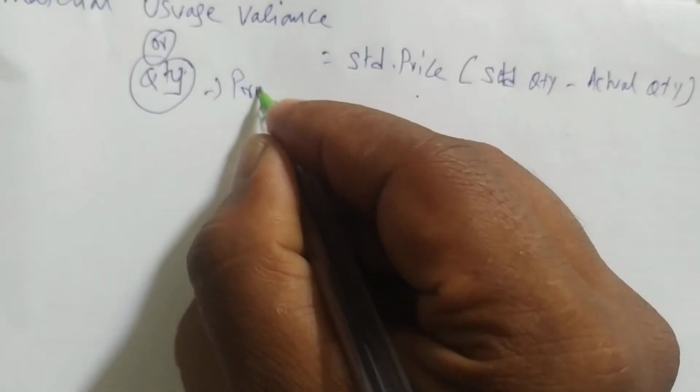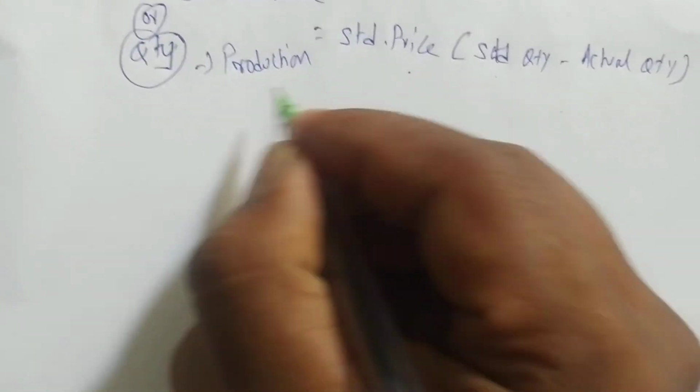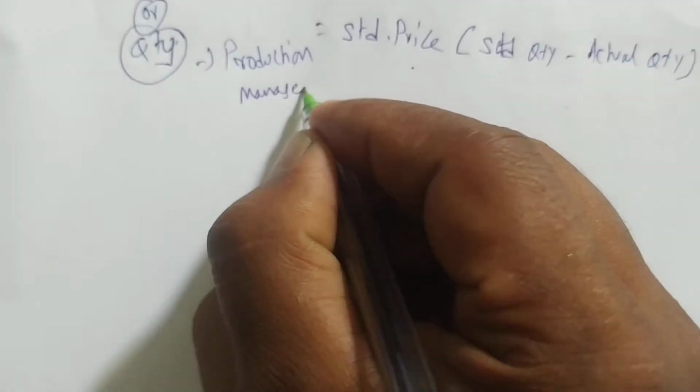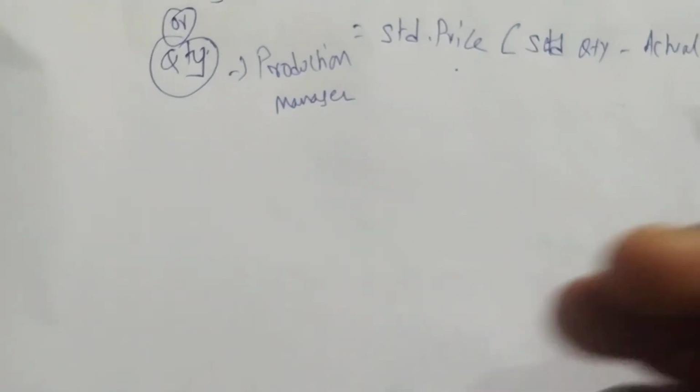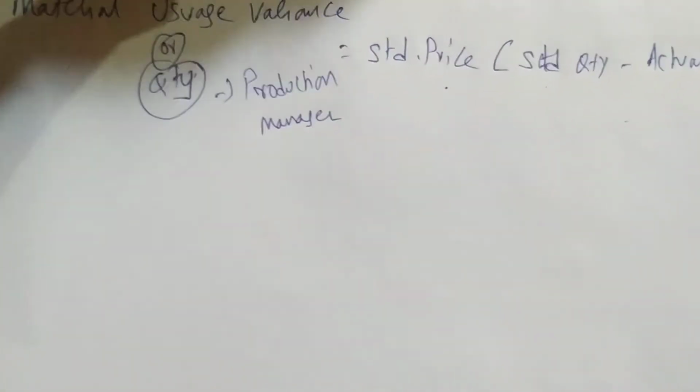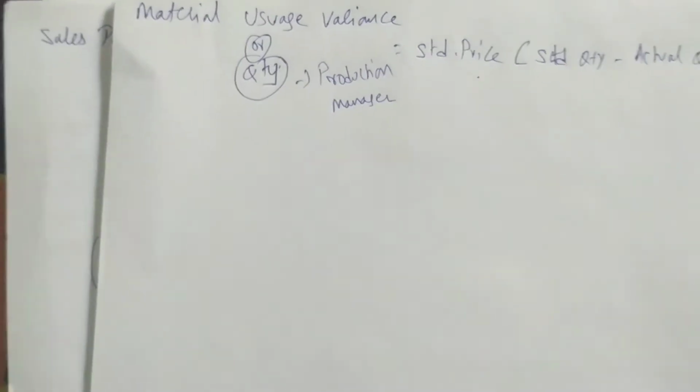So we'll do one formula. And who is responsible for quantity? The production manager is responsible for quantity difference. If any quantity difference is coming, the production manager is responsible for this. Okay. Let's do one example on this.